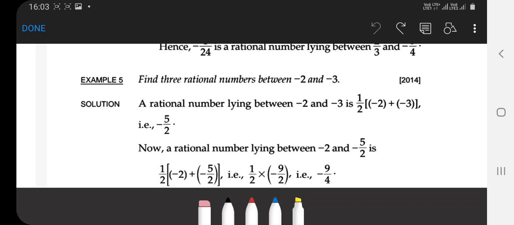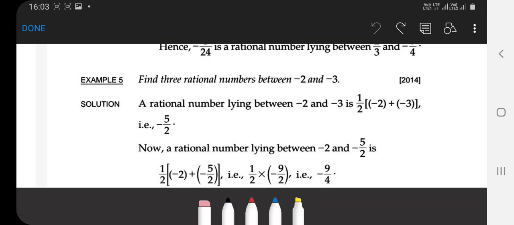Again you repeat with the first rational number and the mean rational number, and find the in-between rational number. In the same way, with the mean rational number and the last rational number, you will find the next rational number, and so on. By repeating this process, you find more and more rational numbers.